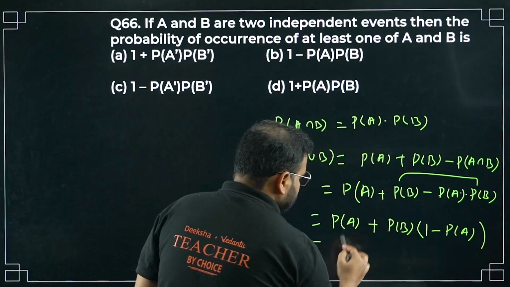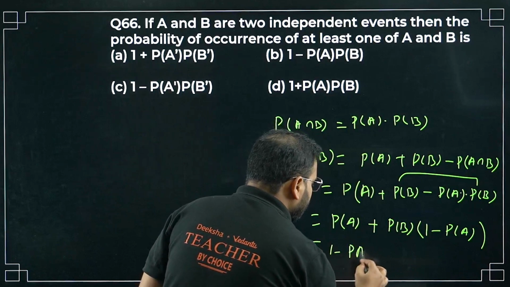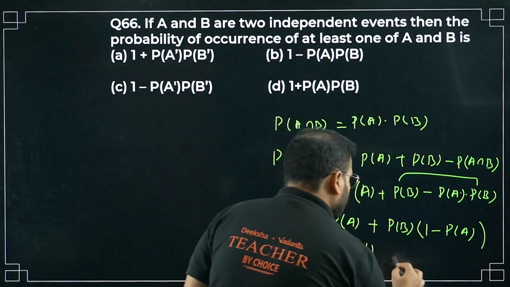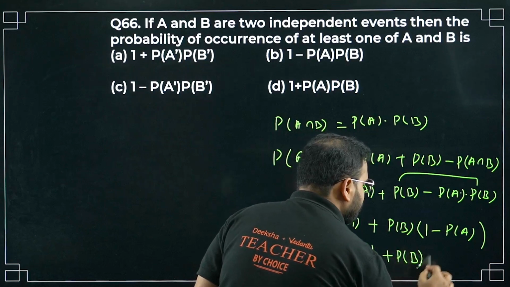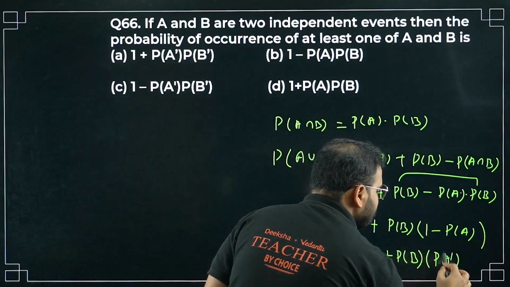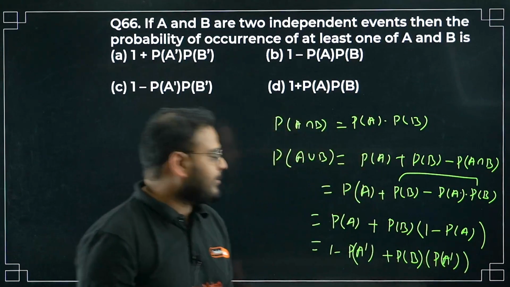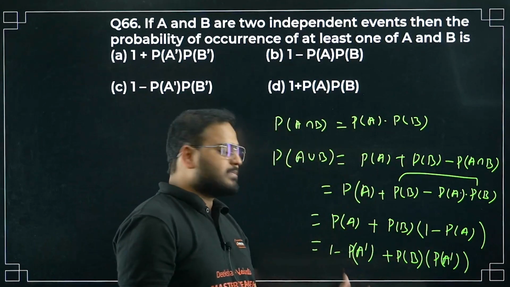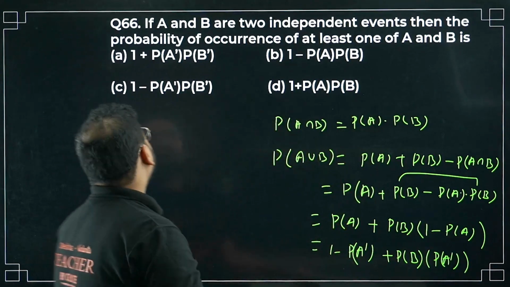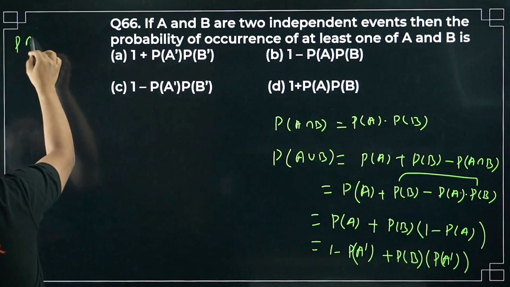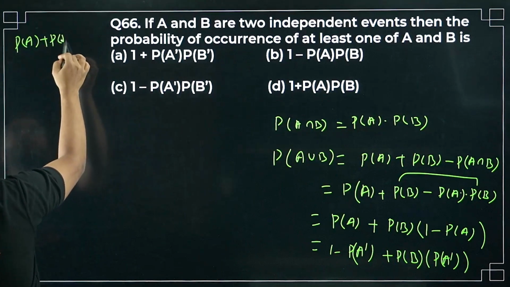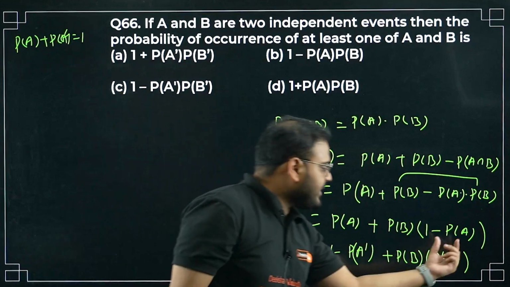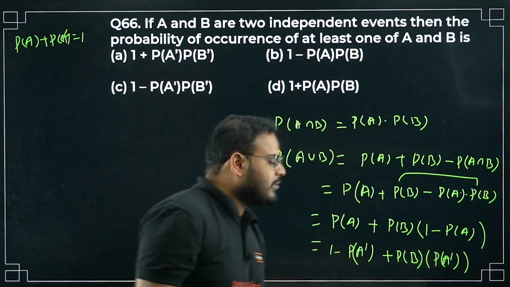Write this again: I'm writing P(A) as 1 minus P(A dash), and 1 minus P(A) as P(A dash). You know this property, right? P(A) plus P(A dash) is nothing but 1. So 1 minus P(A) is P(A dash) and P(A) is nothing but 1 minus P(A dash).